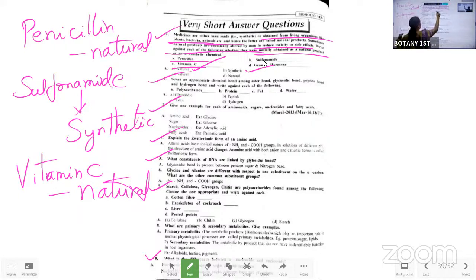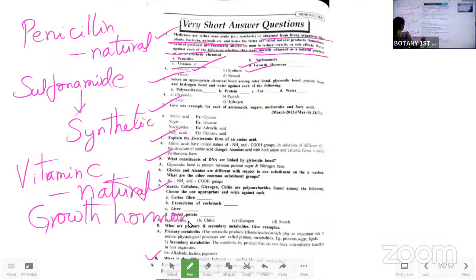Next one is the growth hormone. Growth hormone is also natural. How? When we are growing, is anyone injecting growth hormones into our body? No, we are growing according to our gene. The gene is the natural one. We are not putting artificial things into our body from somewhere else, isn't it? So this is also a naturally occurring hormone. Natural, that's it. If you use the brain also, you will get these answers.